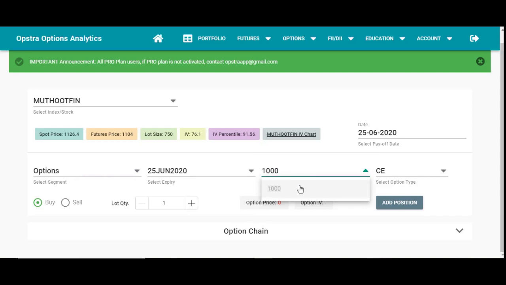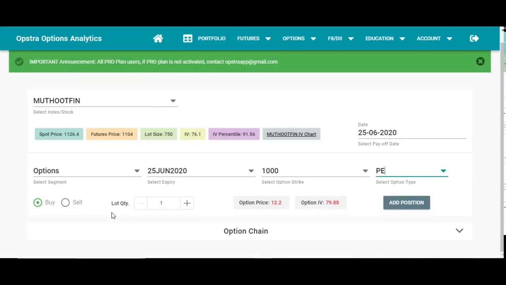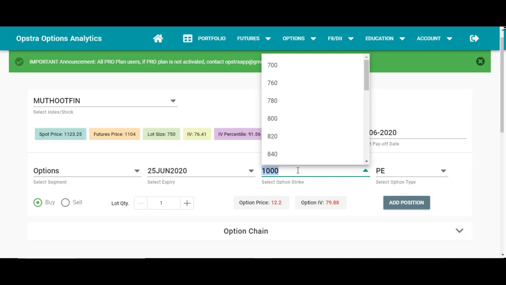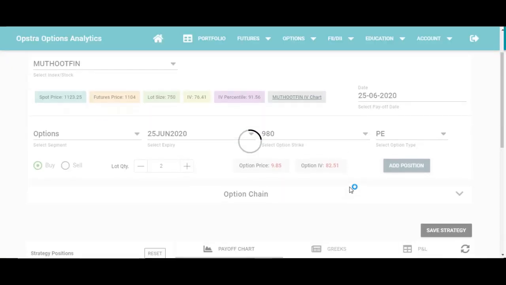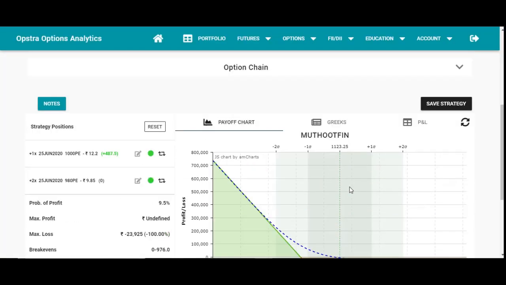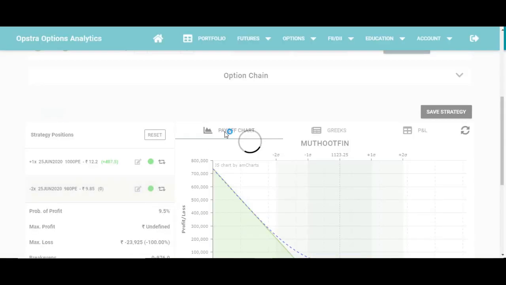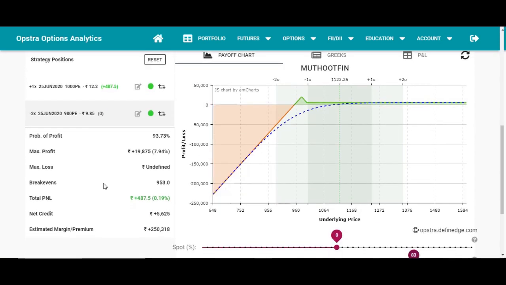What I'm going to do is buy one lot of the 1,000 put option, which is trading at 12 rupees. And once again I'm going to choose the 980 put option, and I'm going to sell two lots. So here I'm doing a ratio spread.